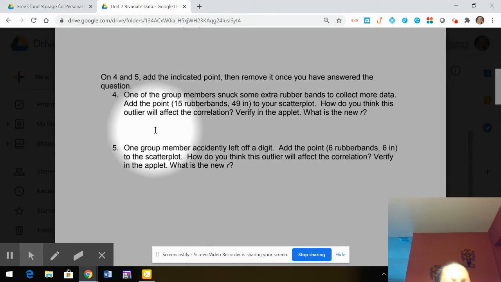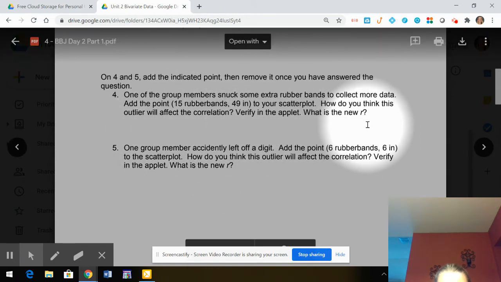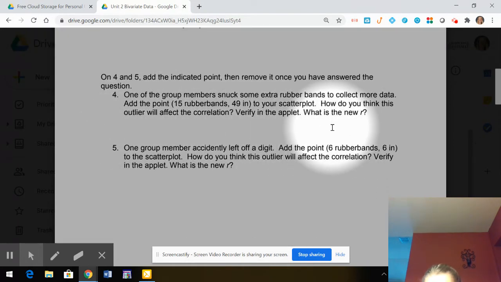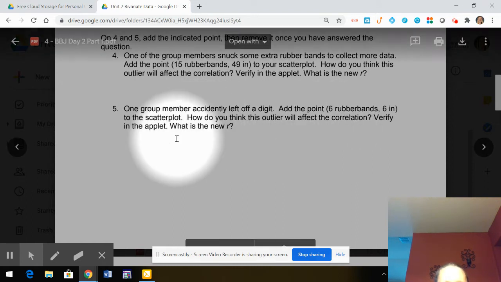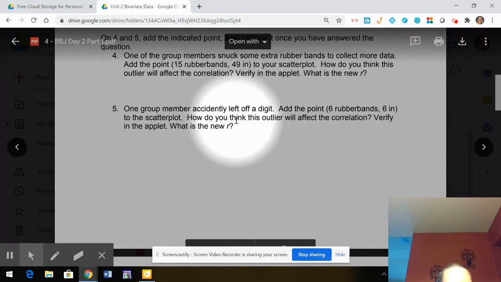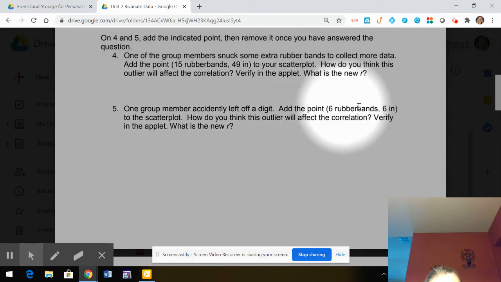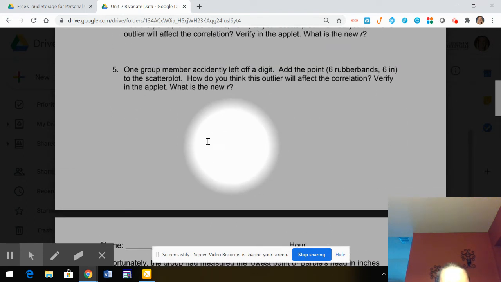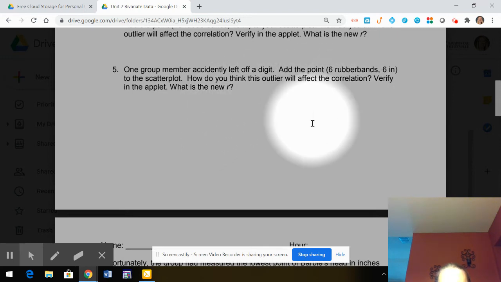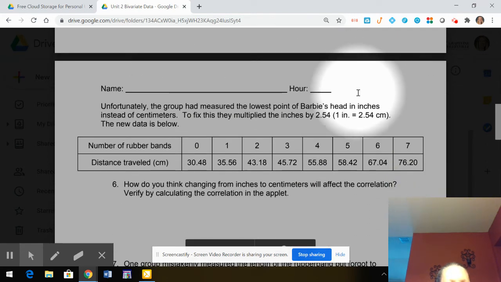Add the point in, look what it does to your correlation, okay? What do you think it'll do? What did it actually do? Were those things the same, okay? Again, take that point now out, and now add this point in, okay? See what that one does, okay? Talk about the effect that you see on R, okay?